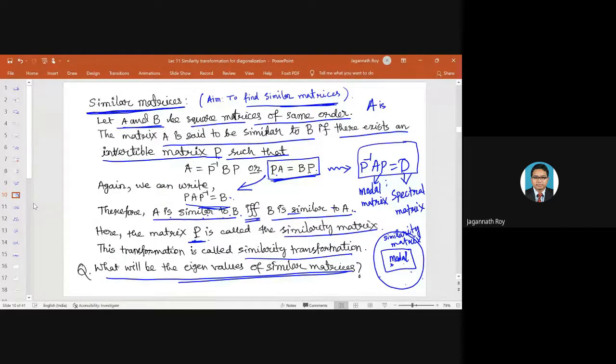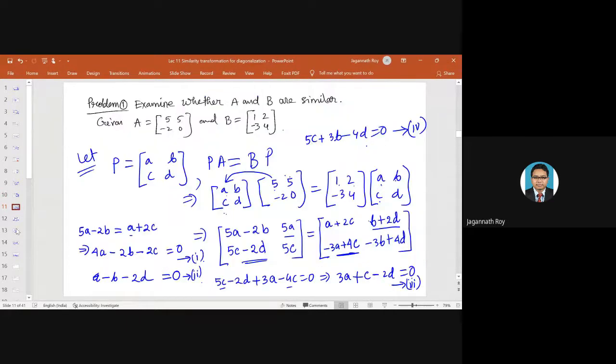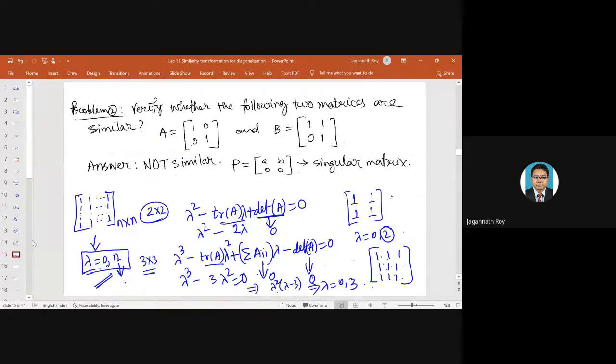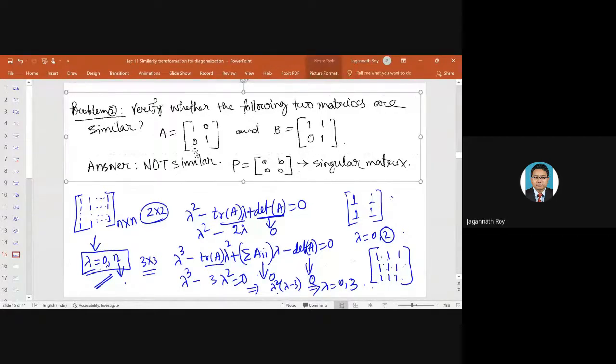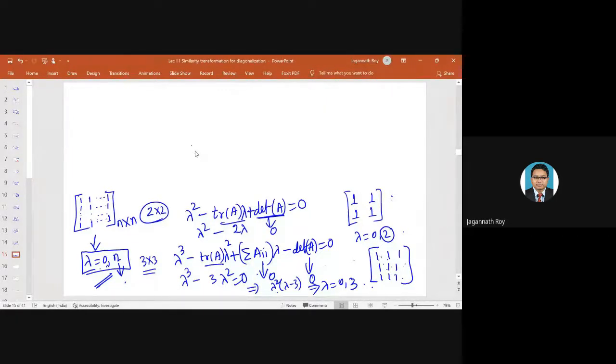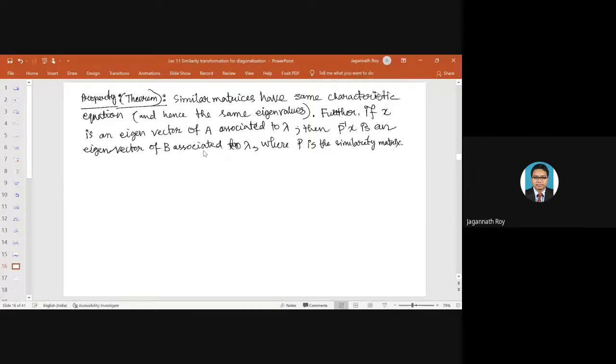There is a theorem. They may have the same eigenvalues, but they may not be similar. But if they are similar, then definitely they will have the same eigenvalues. Similar matrices have the same characteristic equation, and hence the same eigenvalues.